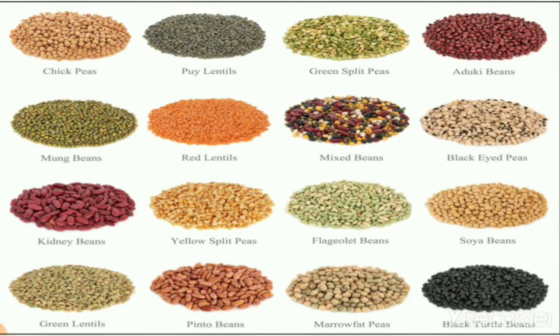Then we learn about pulses. Pulses we get from plants like mung beans, kidney beans, yellow split peas, beans, mixed beans. All these we eat. When we make fast food we also use chickpeas. When we make sweet dishes we use chickpea flour, gram flour. So all these pulses we use in our food.